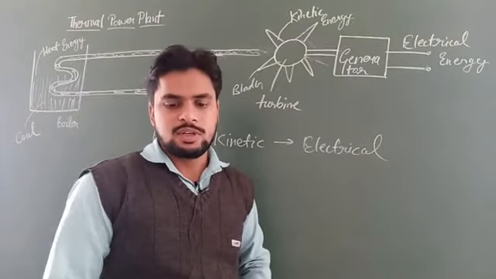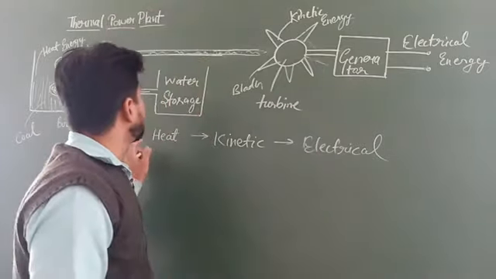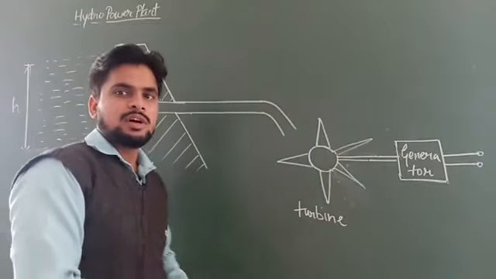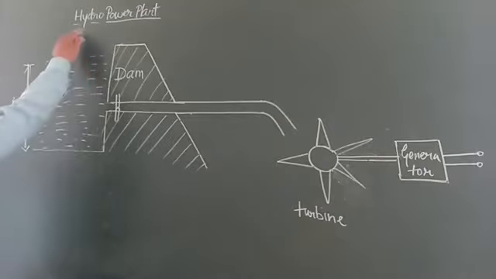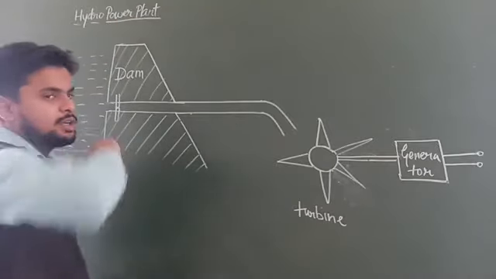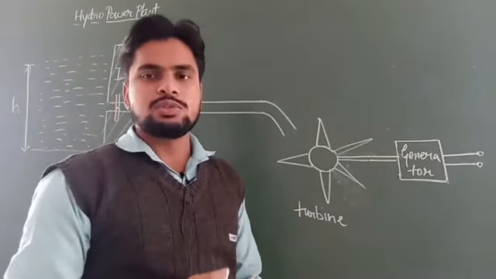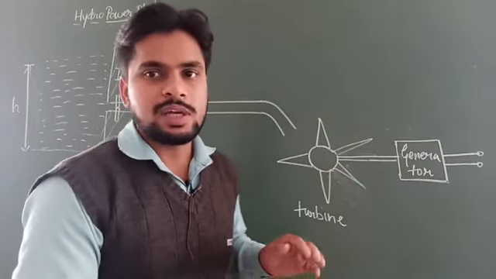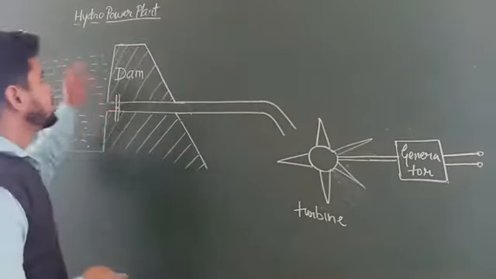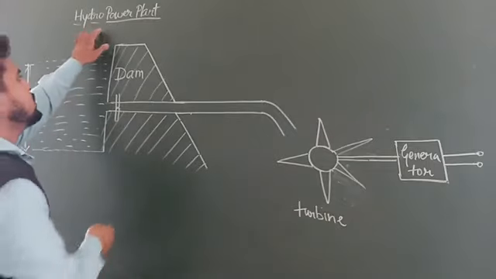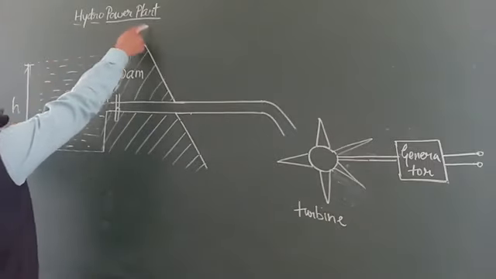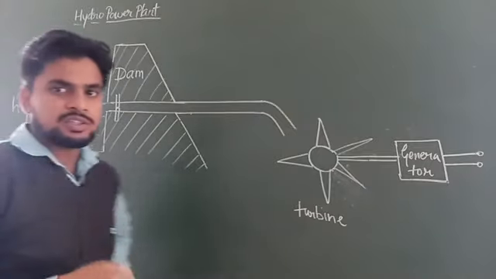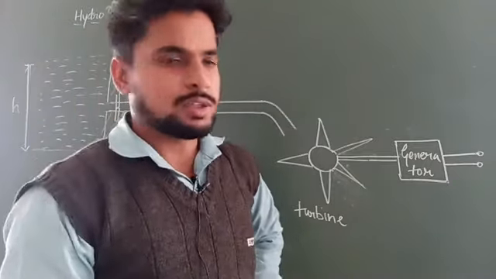Okay students. Now let us see the next power plant, that is the hydropower plant. In the thermal power plant we have understood that the electricity is produced with the help of heat energy. In the same way, in the hydropower plant the electricity is generated with the help of hydro, meaning water.